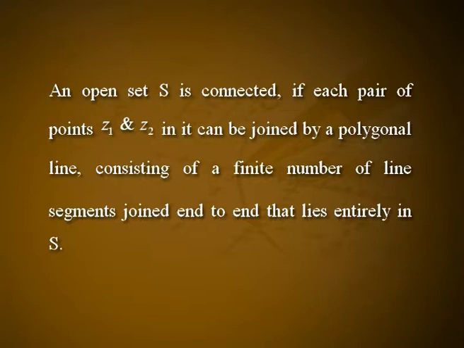An open set S is connected if each pair of points z1 and z2 in it can be joined by a polygonal line, consisting of a finite number of line segments joined end to end, that lies entirely in S. The open set |z| < 1 is connected. The annulus 1 < |z| < 2 is of course open and it is also connected. An open set that is connected is called a domain. Note that any neighbourhood is a domain. A domain together with some, none or all of its boundary points is referred to as a region.